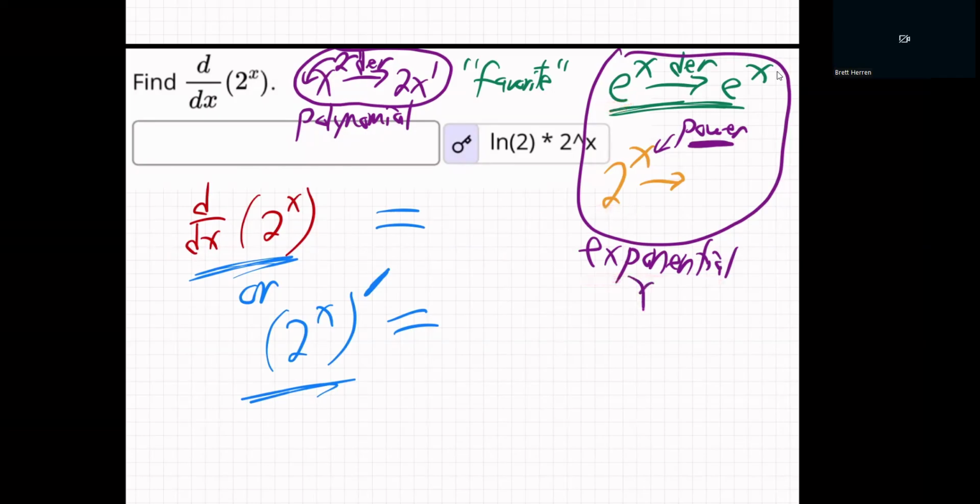Exponential means x is in the power. Do you see what I mean? X is up here in the power. It doesn't mean you have e in the base. I know we kind of think that, but that's not right. It just means x is in the power.